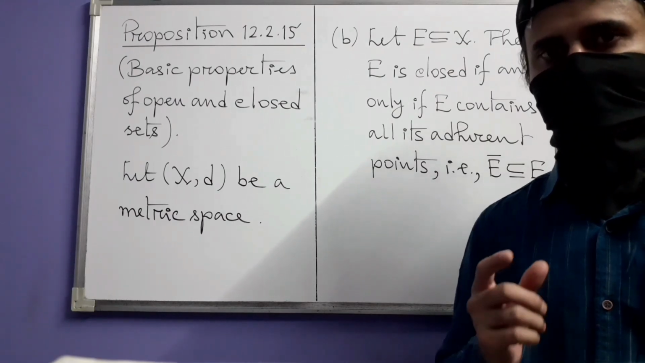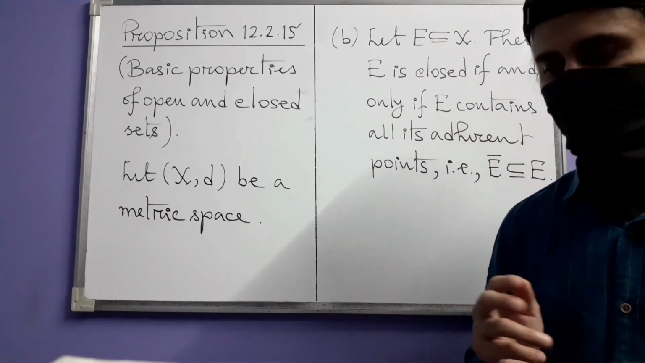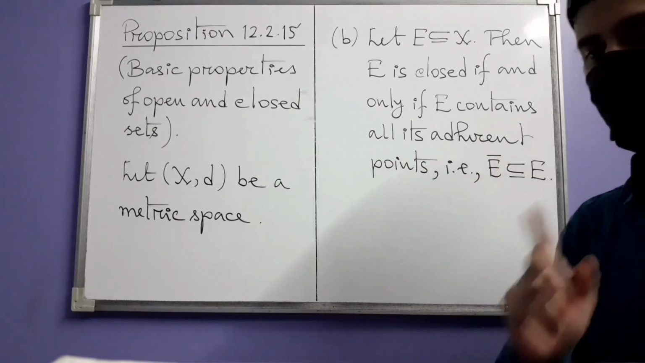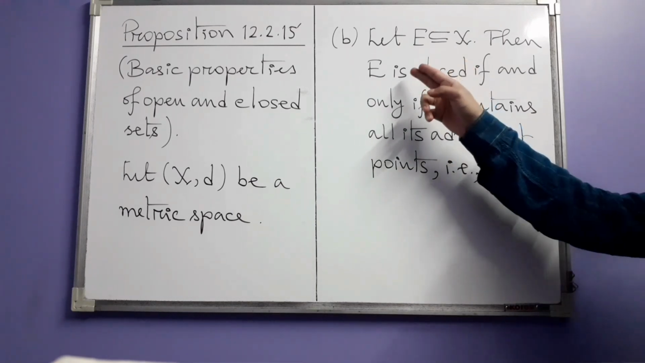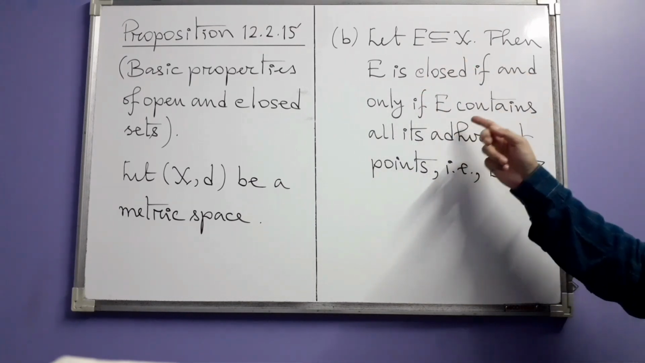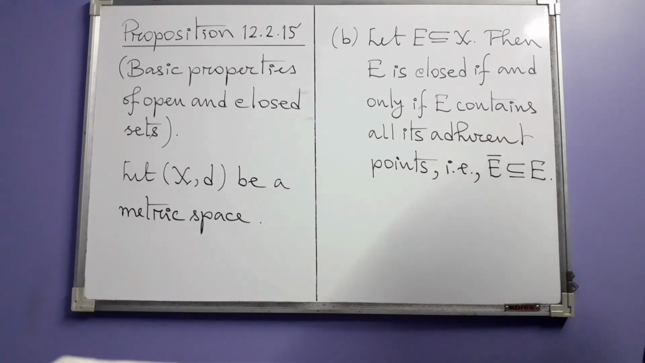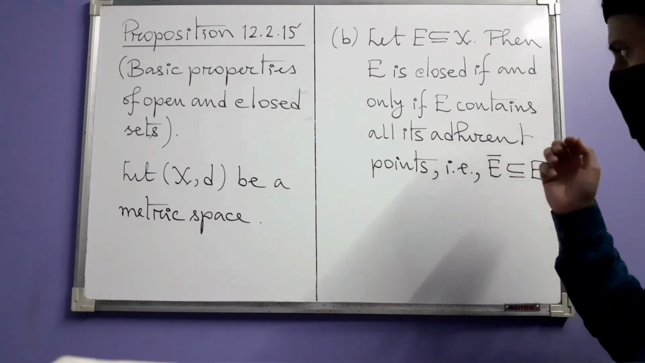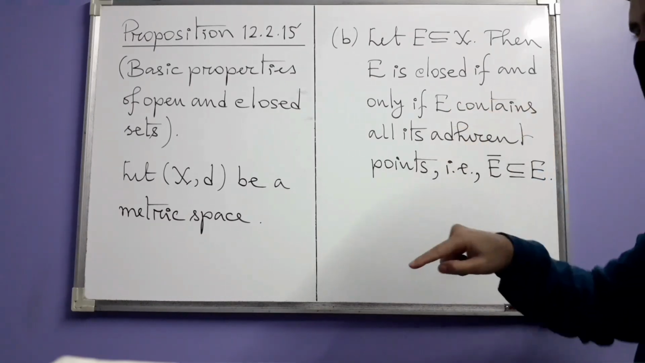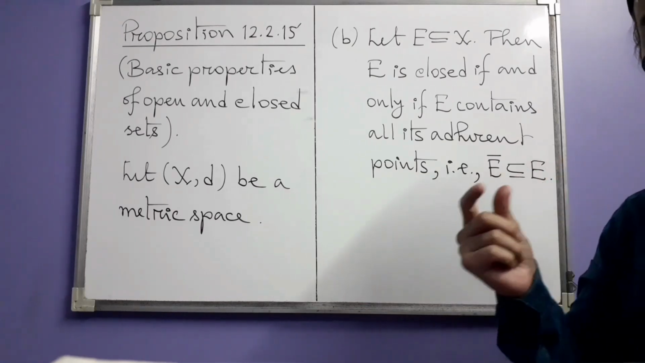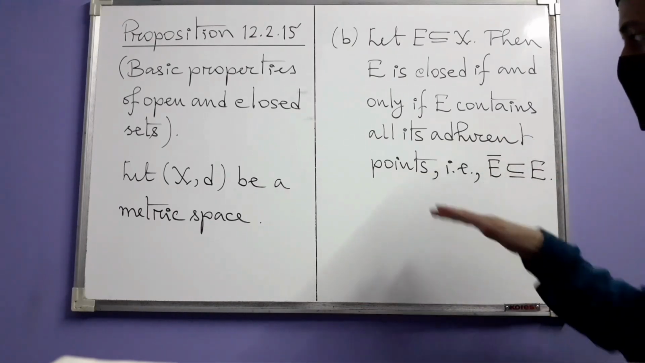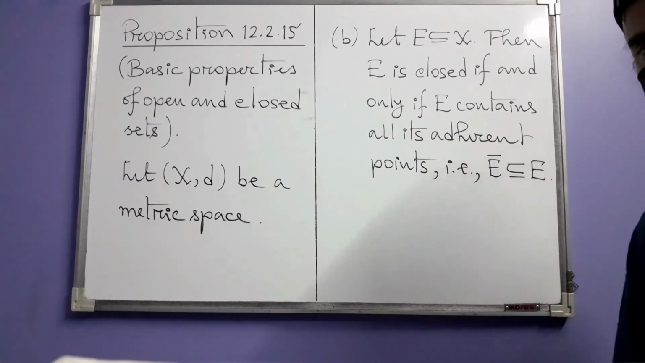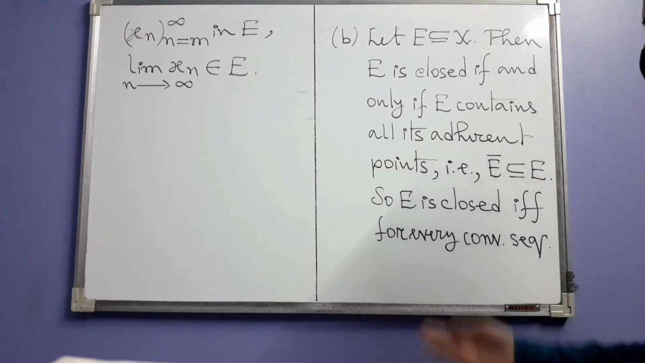Just like openness of a set is connected to interior points or to the interior of the set, closedness of a set is connected to adherent points of it. E is closed if and only if E contains all of its adherent points. The set of adherent points by definition is the closure, which we denote by E bar. So that means all the adherent points being inside E is equivalent to this, that the closure is a subset of E. Now something else can also be said here. Next we are going to see that which involves convergent sequences. And that other equivalent statement is this.